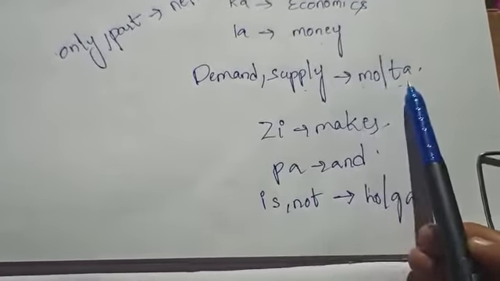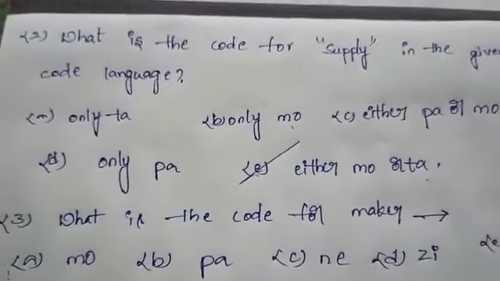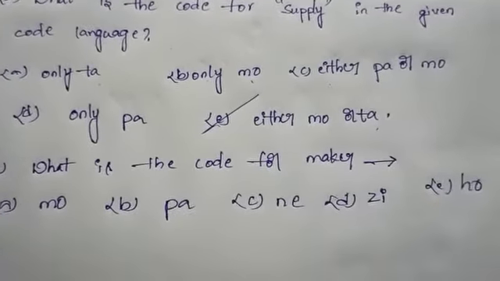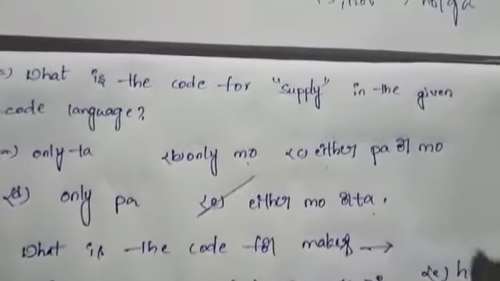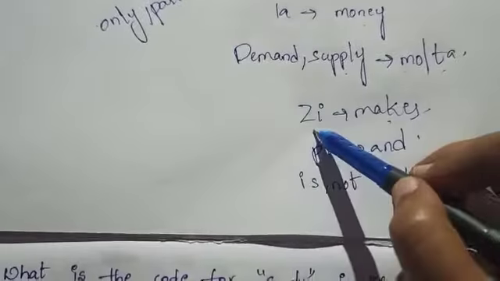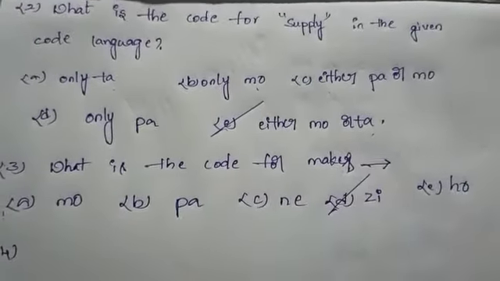So option E is correct. Next. What is the code for makes? Makes code is ZI. Option D is correct.